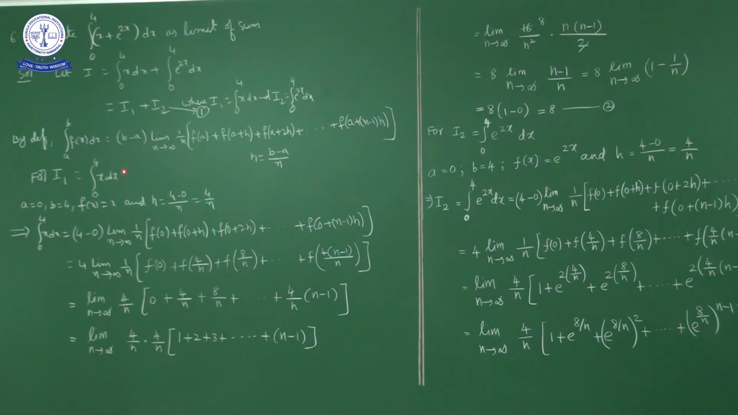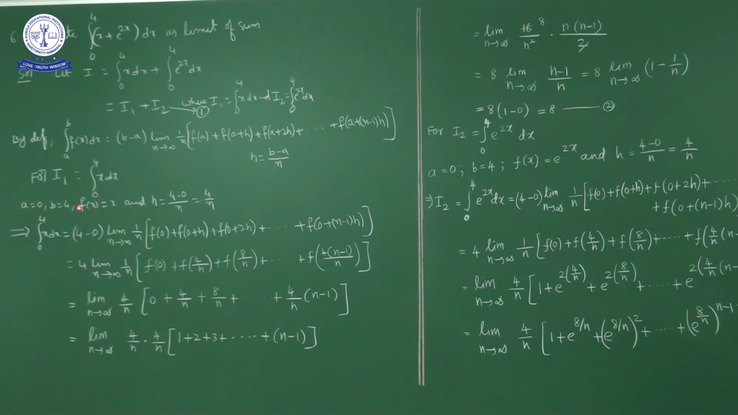Okay, now for I1, I1 is equal to the integral from 0 to 4 of x dx. If you compare these two, what is the lower limit? 0, a equal to 0. The upper limit is 4, b equal to 4. What is f(x)? f(x) is x, and h is equal to what? (b − a)/n, nothing but (4 − 0)/n, nothing but 4/n.